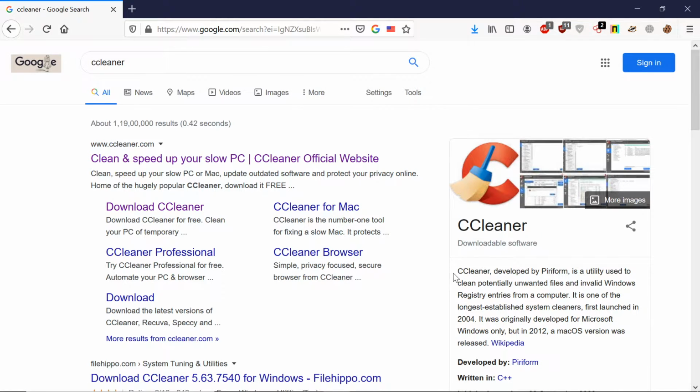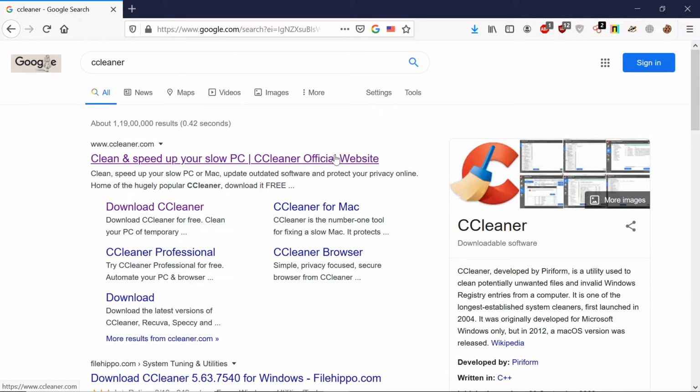CCleaner is a software which is used to clear all the logs, all the registry entries, and everything which can be used to trace us, which can be used to trace the attacker. A good number of black hat hackers use CCleaner for their malicious activity. They use CCleaner to clean all the records inside their PC. So let's see how we can use this tool in order to clear all the tracks.